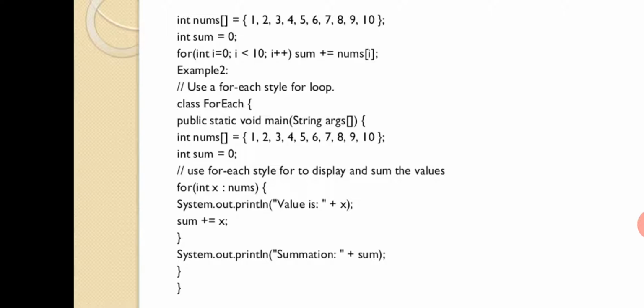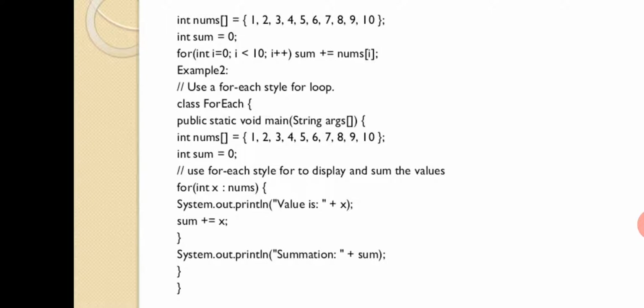Then you may definitely ask, sir, if that is the case, can we expect a garbage value? Because you are not initializing any value for the first time also. No, in a for each loop, whatever variable you are declaring, that variable will be pointing to the 0th position of the collection, the 0th position of the array. Fine. So whatever elements are present in the array, all the elements will be fetched from there, and they can be used for operations.